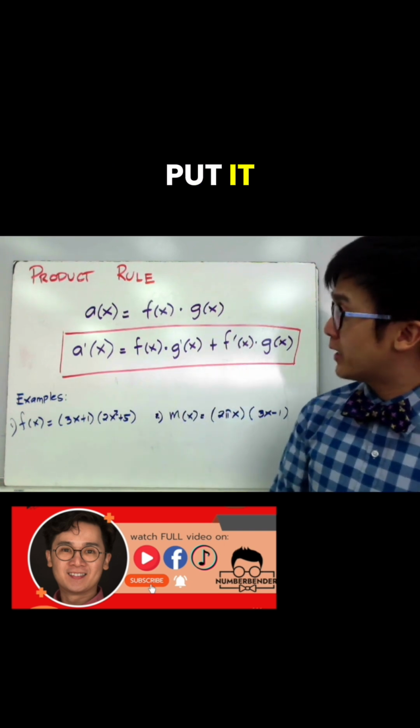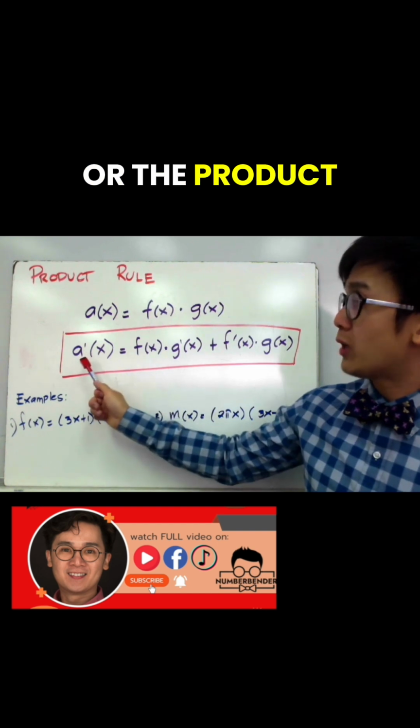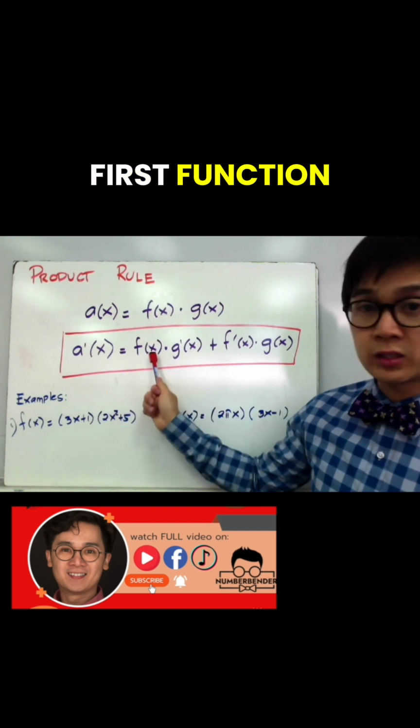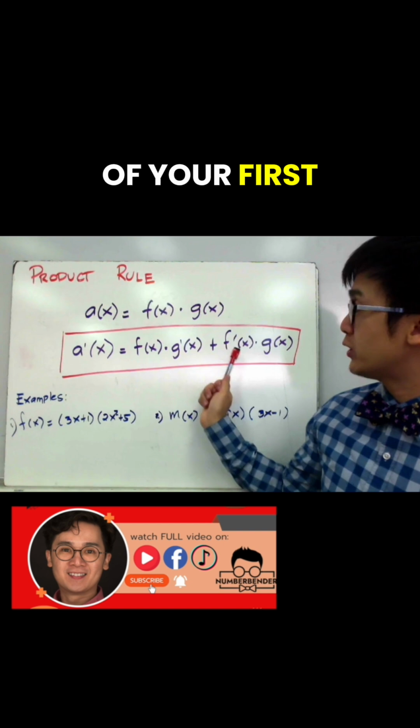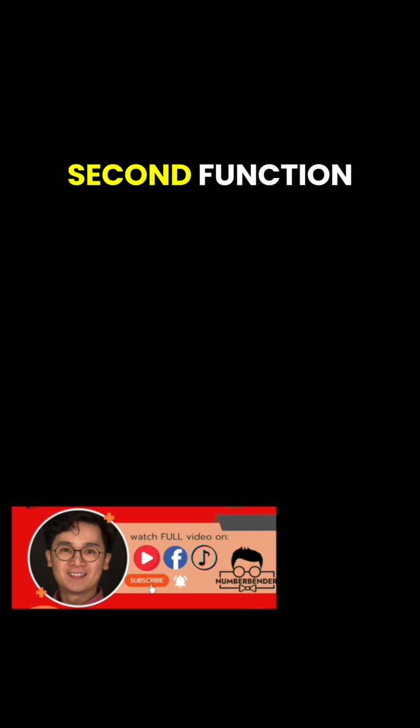To simply put it, the product rule is simply the copy of your first function times the derivative of the second function plus the derivative of your first function times the second function.